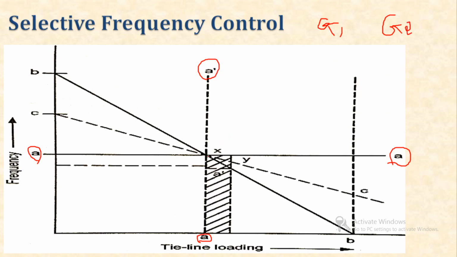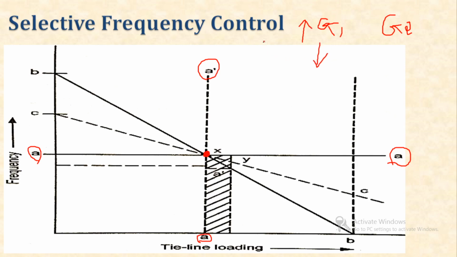Now suppose this is the balance point X, clear? Now suppose there is an increment of load on generator 1, and with the increment of load on generator 1, what is the result? The result is a reduction of frequency.